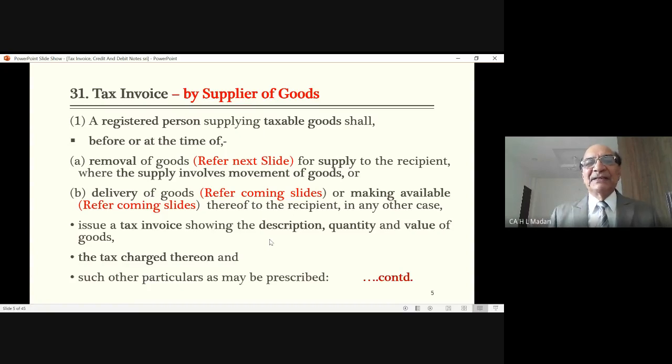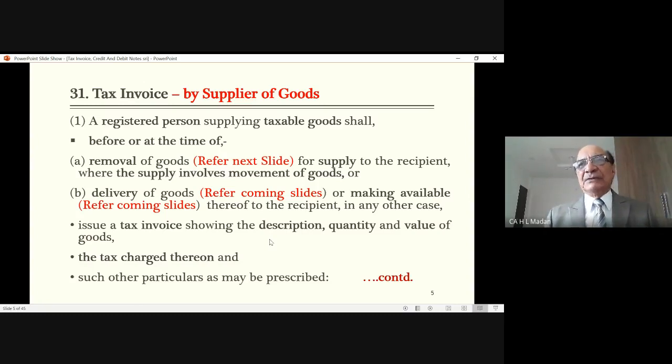Now, in your case, it is covered under B, delivery of the goods. When goods are being delivered to you at the counter, at that time, before or at the time of delivery, the registered person is to issue the invoice in respect of taxable goods. There can be another situation. What is that? Making available. He has not delivered it to you. He has not removed it for supply, but he is making available goods to the recipient in any other case.